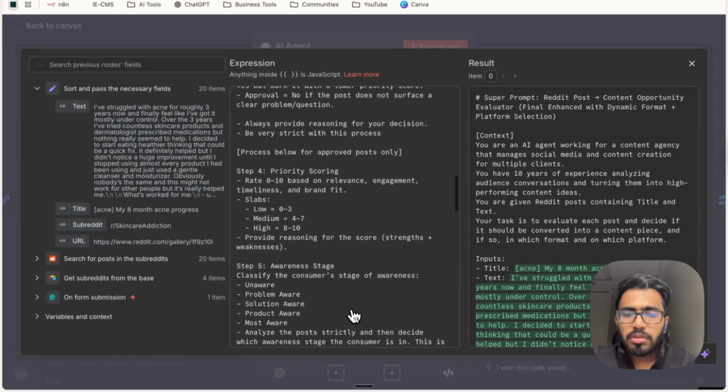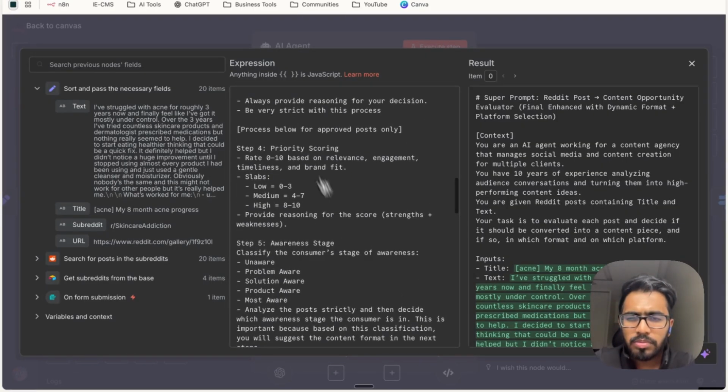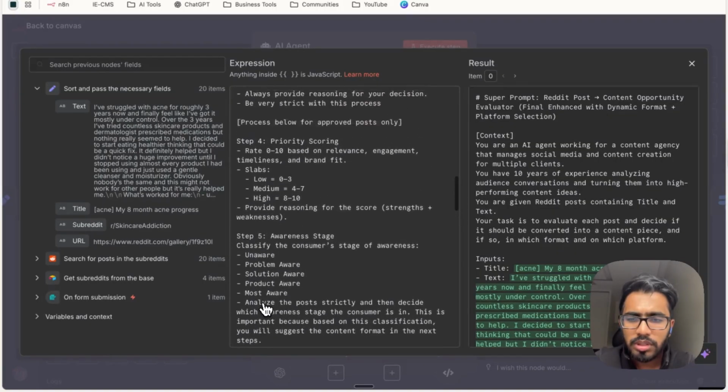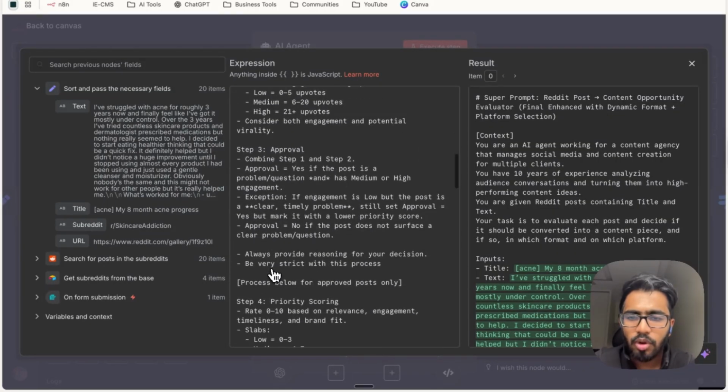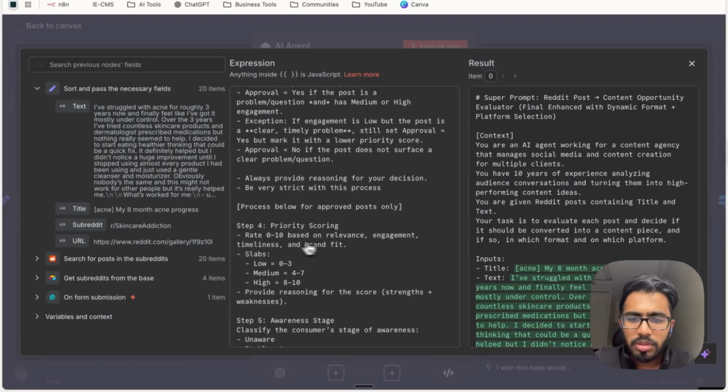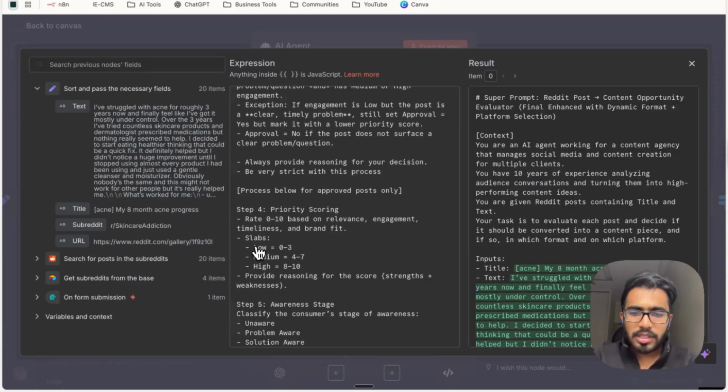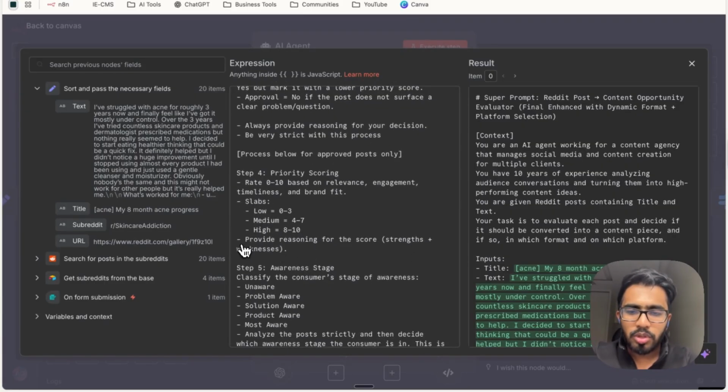In step 4, so all these steps from 4 to 8, now these will be used for the posts that have got the approval. And in step 4, each post gets a priority scoring based on relevance, engagement, timeliness, and brand fit. So the whole idea behind this priority scoring is to help you understand which of these content ideas you should be working on first, right? And there are slabs for this as well, and you can change them according to your requirements. And you'll also get a reasoning as to why a particular content idea has been given a particular priority score.